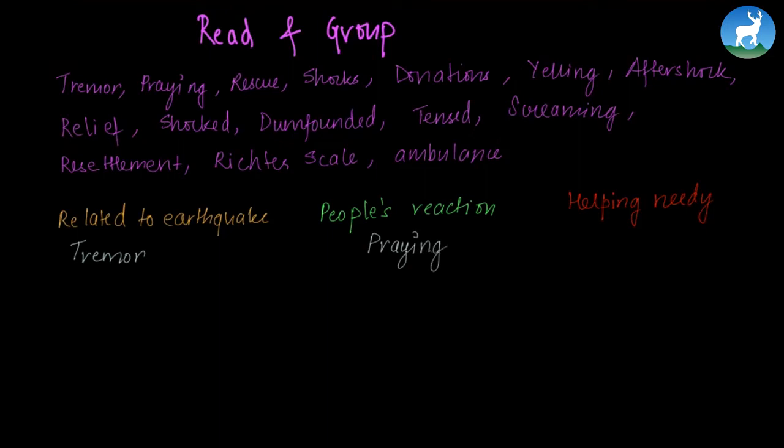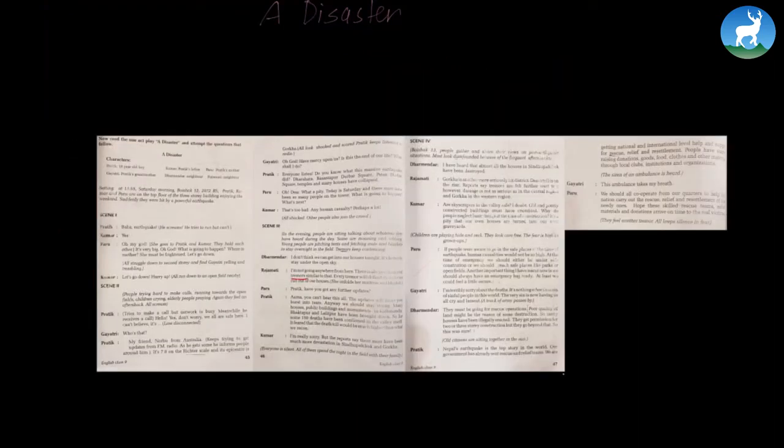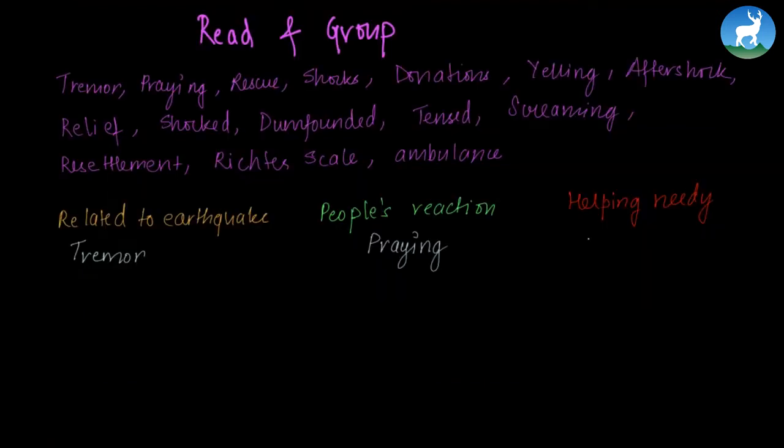The third word is rescue. The meaning of rescue is to save someone from a dangerous situation. Let's go back to the play and see where rescue is. We can see in the fourth scene, Pratik says here that we are getting national and international level help and support for rescue. So rescue means it's a word related to helping the needy. So let's write it down. Rescue belongs to the words related to helping the needy.